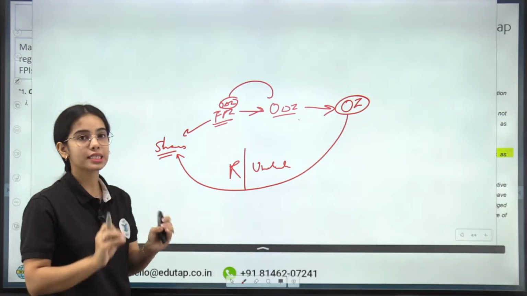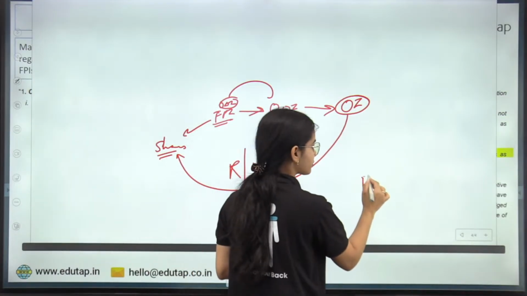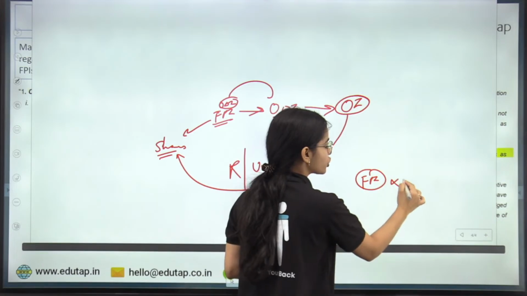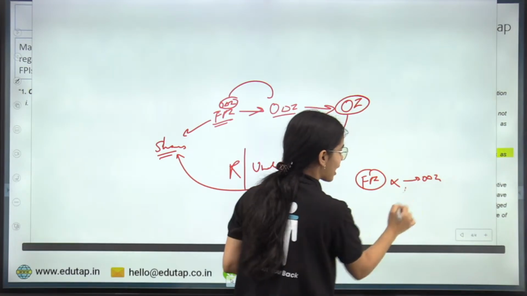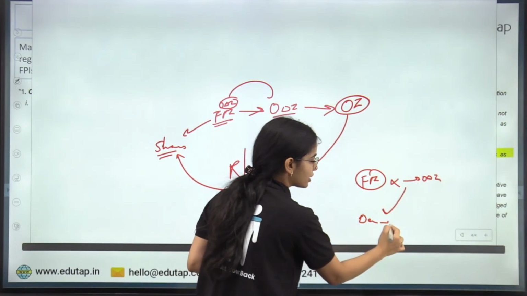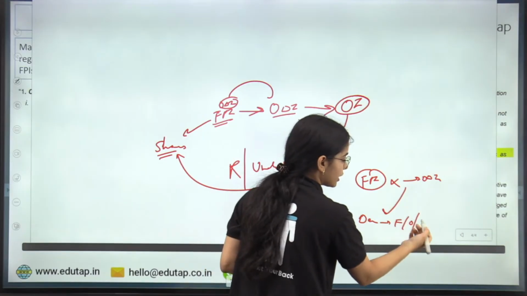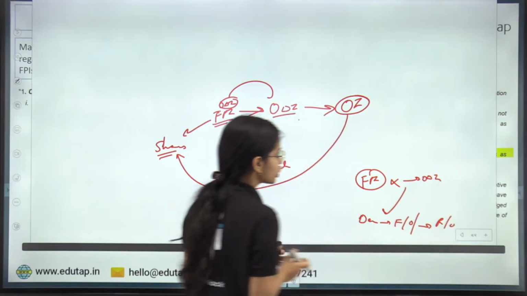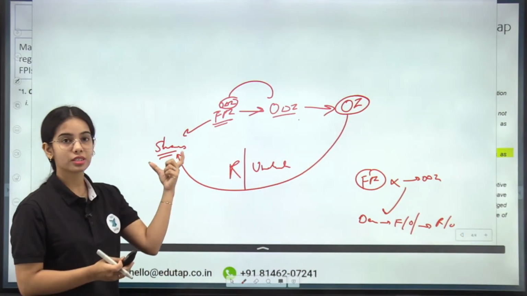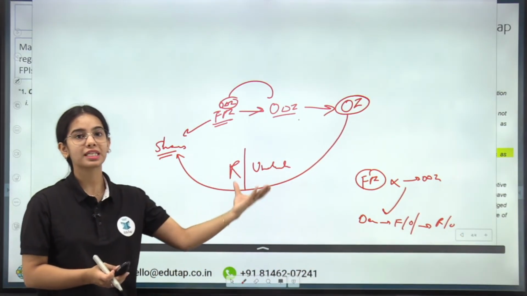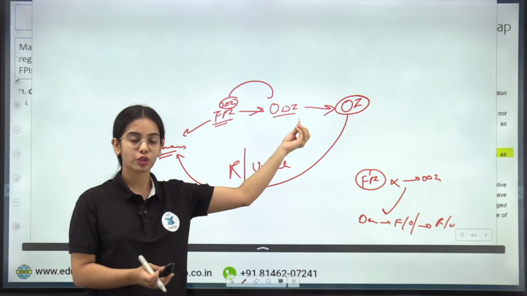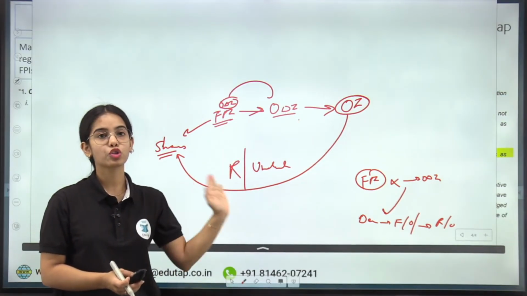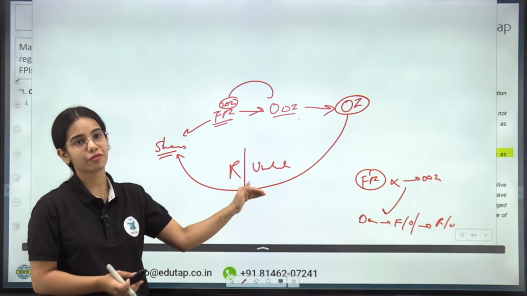Now it is clearly said that the FPI cannot issue such ODIs that have derivatives like futures and options as the reference or underlying. Shares and debt instruments can be kept as reference or underlying of the ODI, but derivatives, the futures and options, cannot be kept as the reference or underlying.